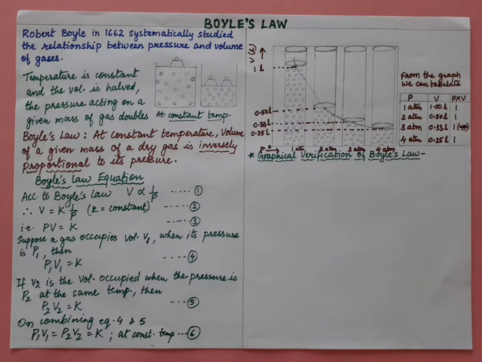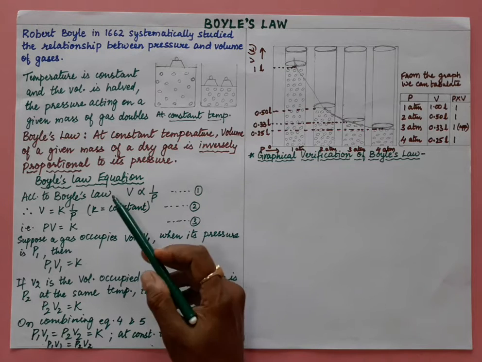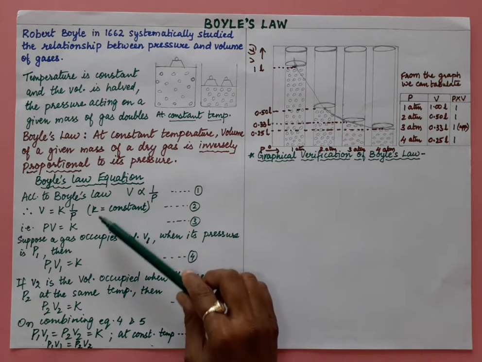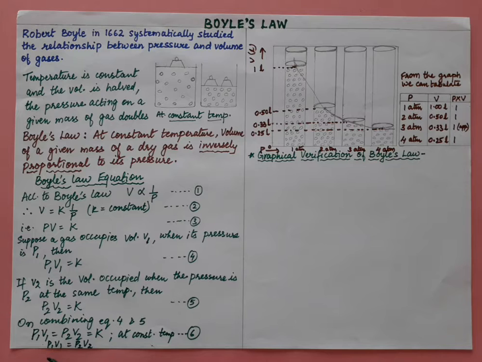So finally the relation is P1 V1 is equal to P2 V2, right? This is the relation which we will require to solve the numericals. So this is how, if we want to derive Boyle's law equation, we can derive. And the final equation is P1 V1 is equal to P2 V2. You can also say initial pressure P1, final pressure P2, initial volume is V1, final volume is V2.